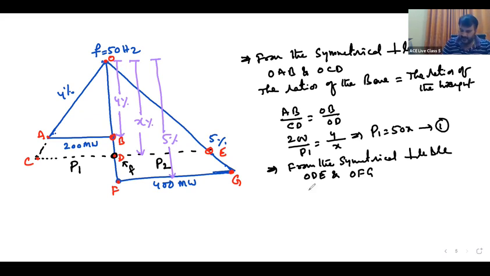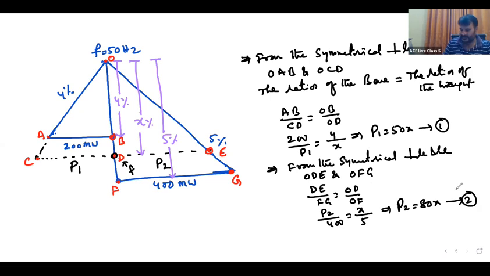Their ratio of the bases, DE divided by FG, is equal to what? OD by OF. So from this, what is DE? DE is equal to P2, and FG is 400. OD is equal to X percentage. OF is equal to 5%. Then what is P2? P2 is equal to 80X. This is the second one, 80X.